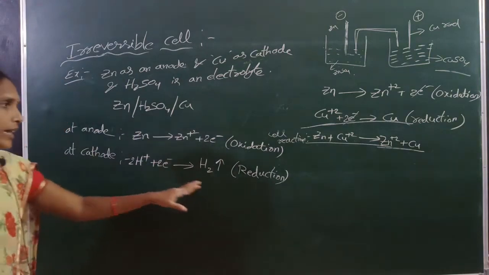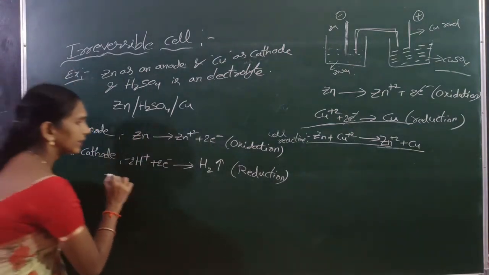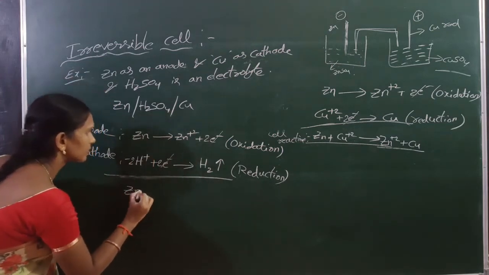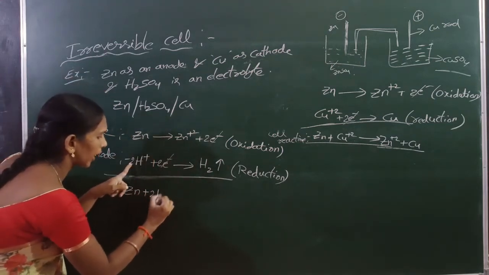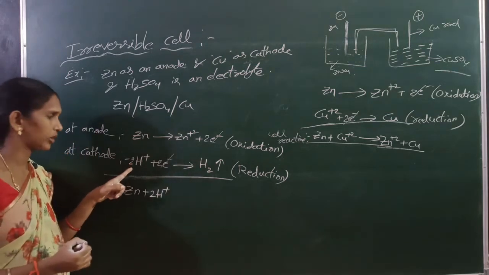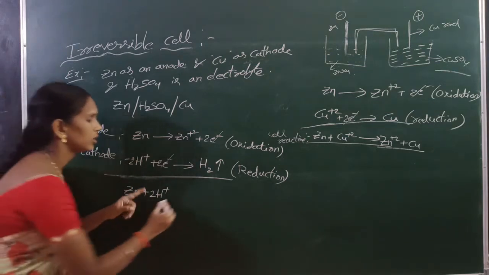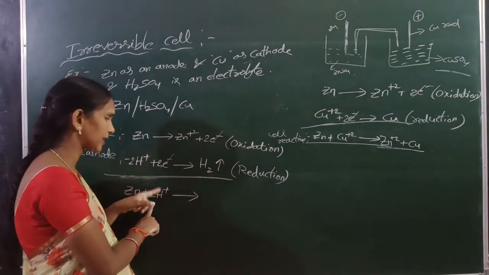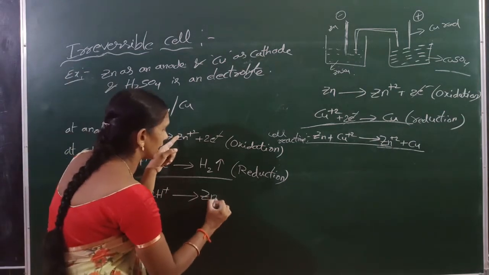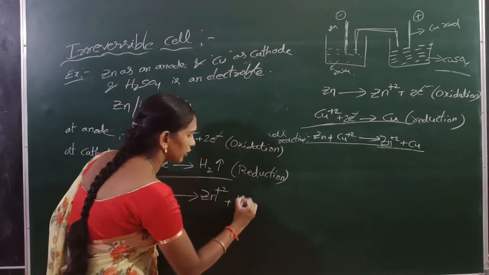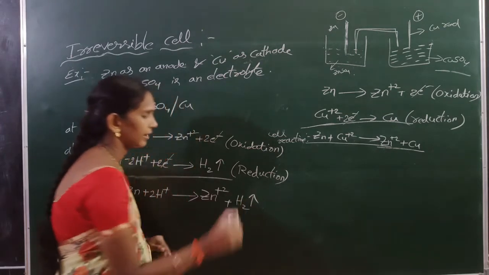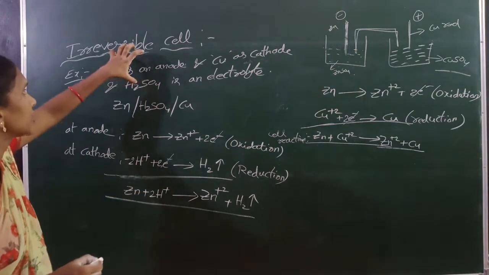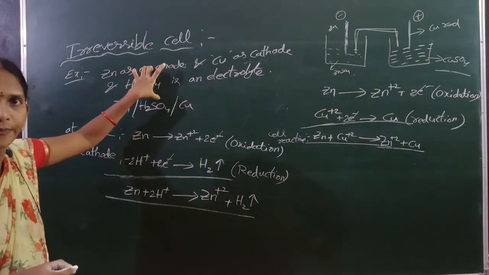The 2 electrons cancel: Zn plus 2H+ gives Zn2+ plus hydrogen gas released. This is the cell reaction of this electrochemical cell.